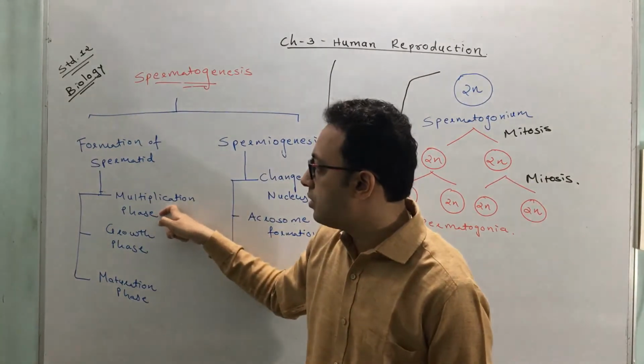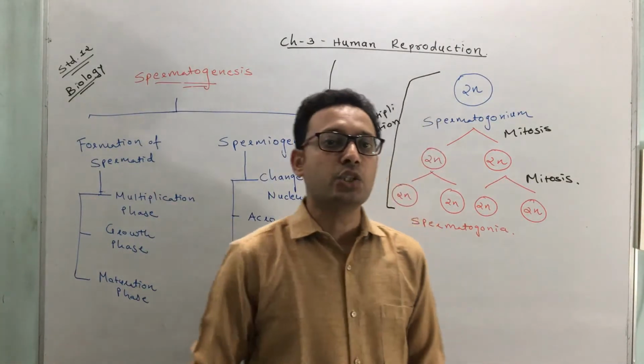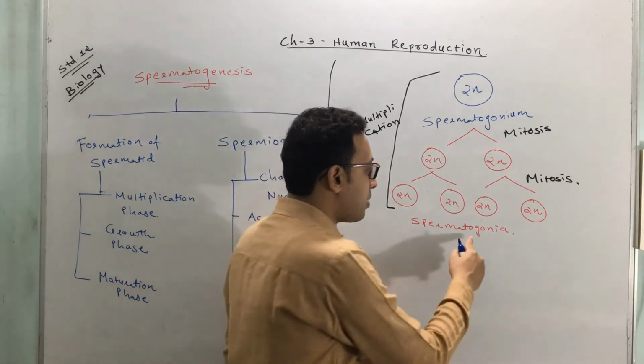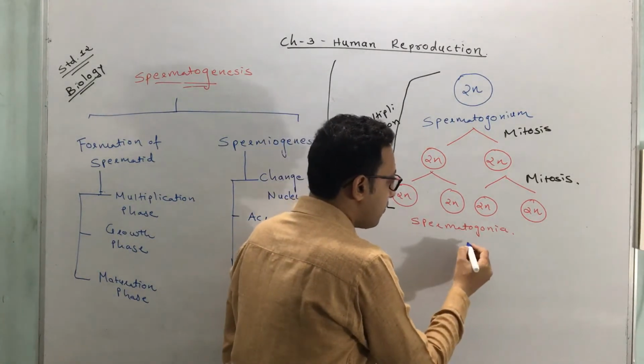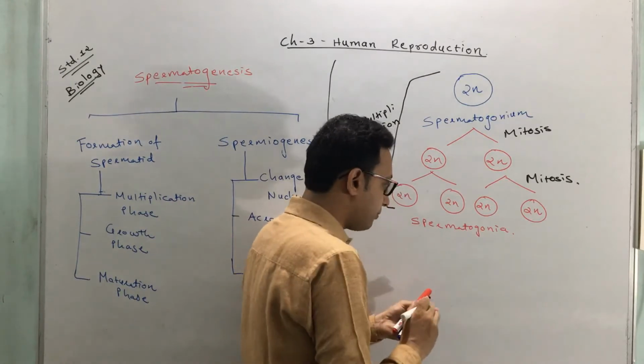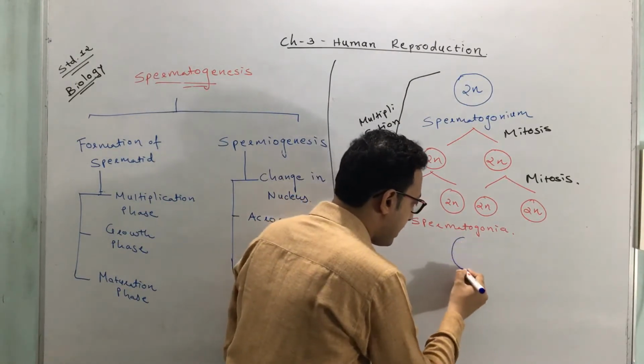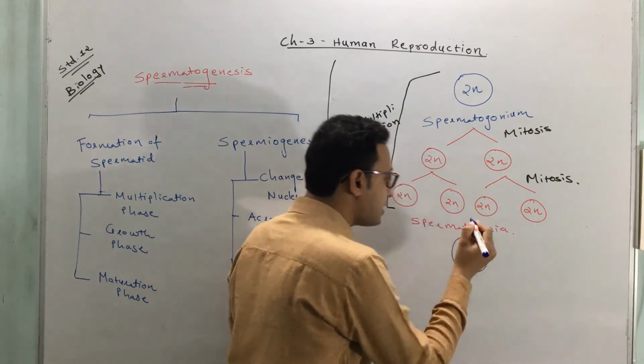After multiplication, the spermatogonia enter the next phase, called the growth phase. The spermatogonium that is produced becomes enlarged and increases in size.